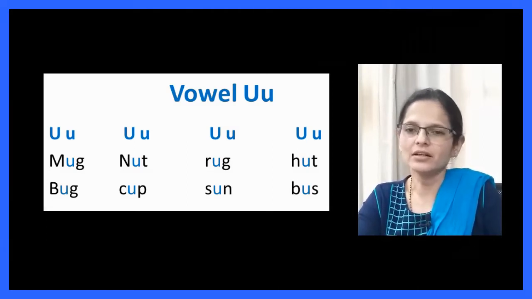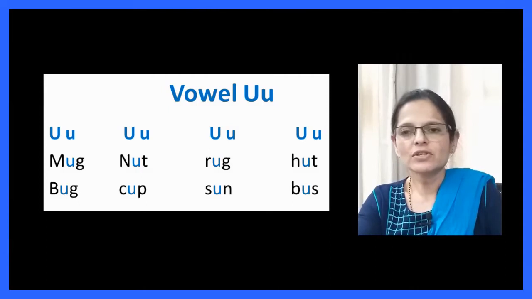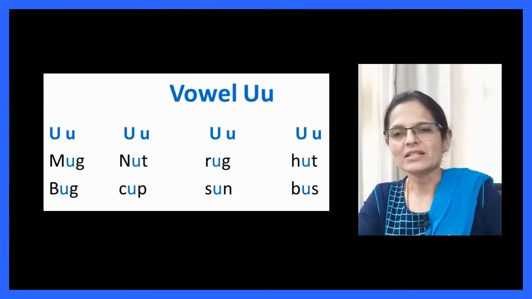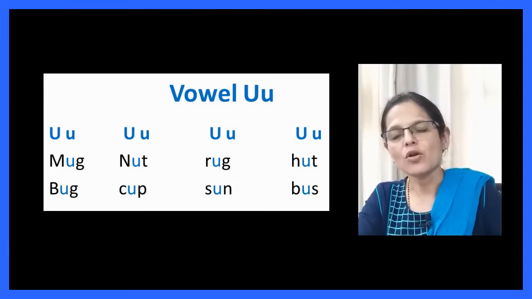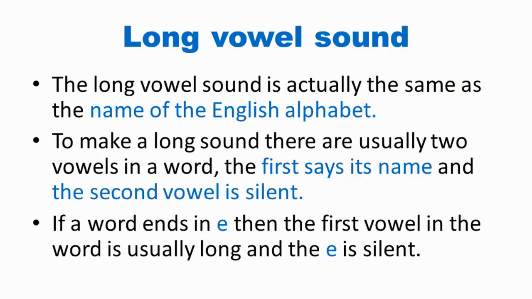H, A, T, hut. So this was about the short vowel sound. Now next is the long vowel sound. Now long vowel sound, as we discussed previously, it is just like the name of the English alphabet.